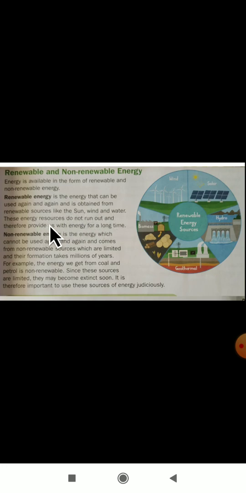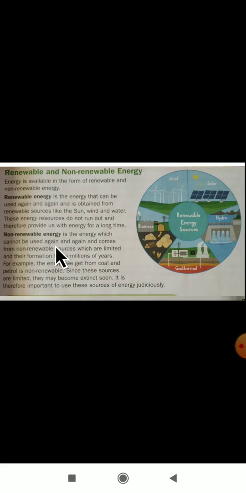These energy resources do not run out, and therefore provide us with energy for a long time. The meaning of renewable energy is that we can reuse this energy again and again.